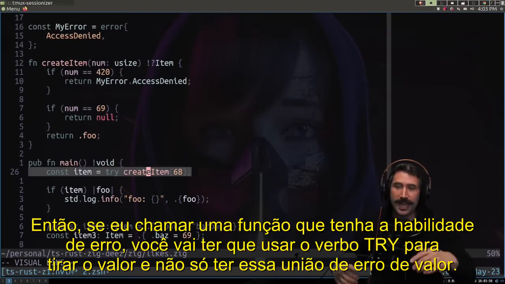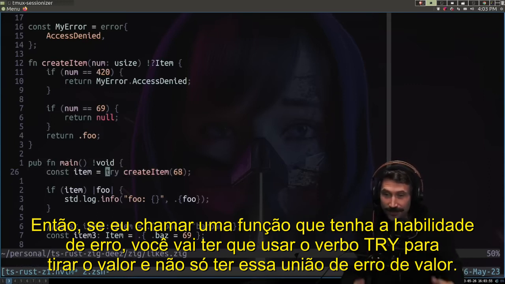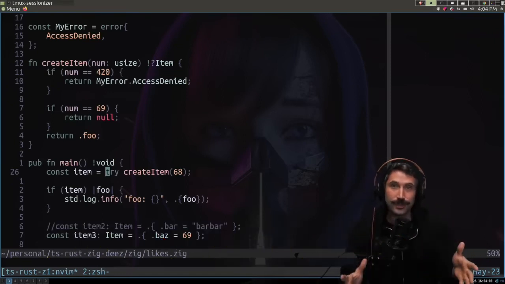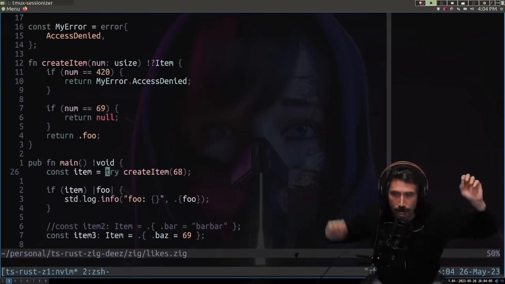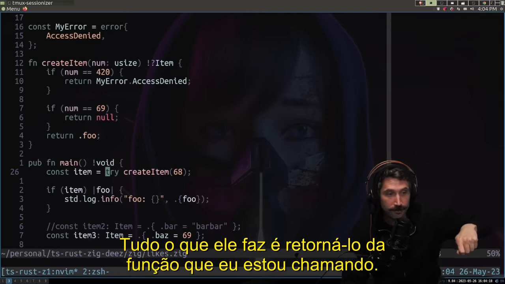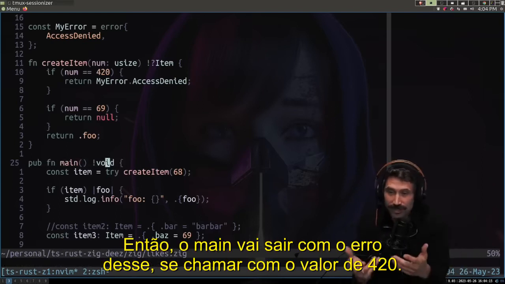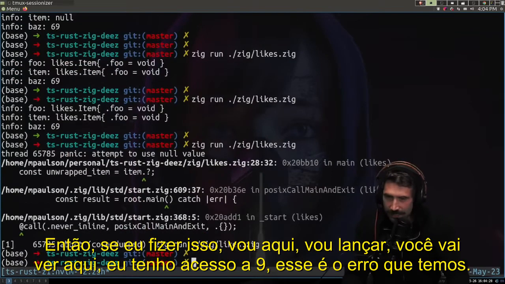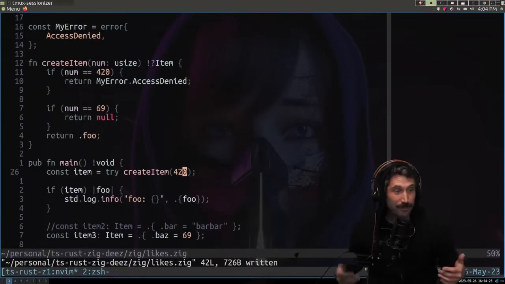Look at this. If I call a function that has the ability to error, I'm going to have to use the word try to get the value out and not just have this value error union. To me, this is super cool because when you use try, it doesn't throw the error somewhere. All it does is return it from the function I'm calling. So if this thing errors, instead of just throwing the error, it says, hey, I'm just going to return it from your current function. So main will just exit with the error from this if we call it with the value of 420. So if I do that, go here, run it, you're going to see right here, I got an access denied. That's the error we got. All right, pretty cool, right?